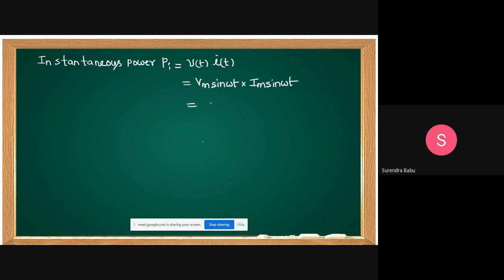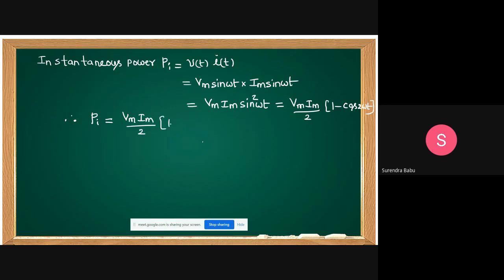So this is Vm Im sin square omega t. How to write sin square omega t? It is 1 minus cos 2 omega t by 2. So this is Vm Im by 2 into 1 minus cos 2 omega t. Therefore, the instantaneous power for a resistive load is Vm Im by 2 into 1 minus cos 2 omega t.